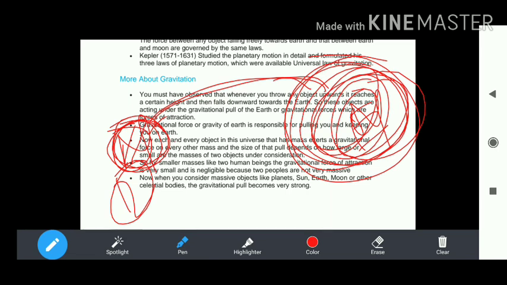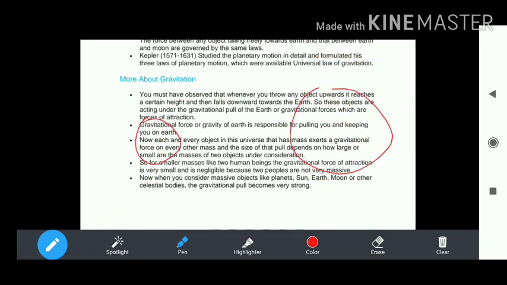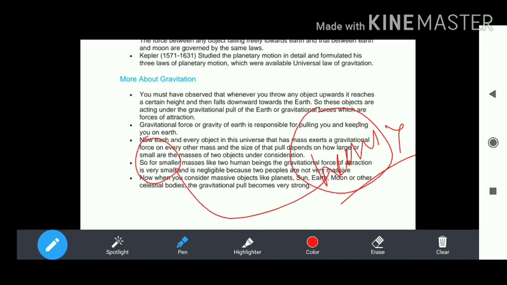Okay, and here, if one of the two objects has a heavy mass, then we feel the gravitational force here. Okay, next.